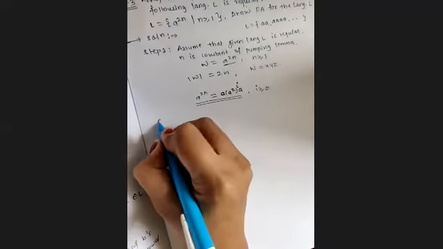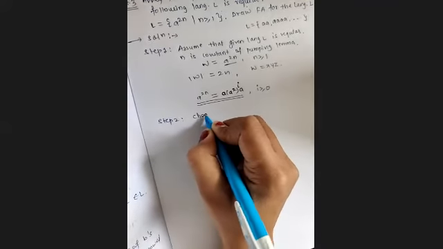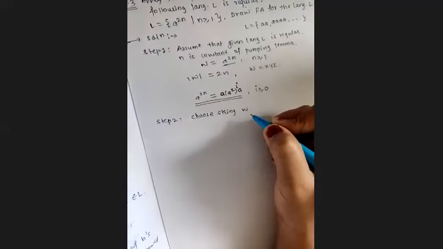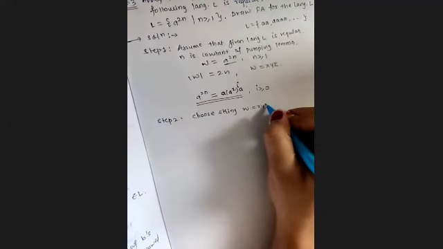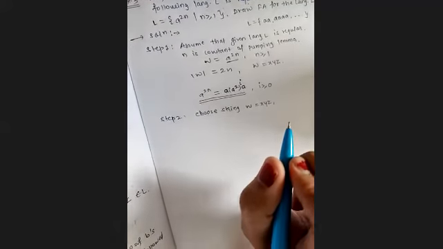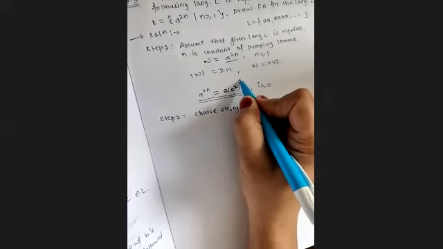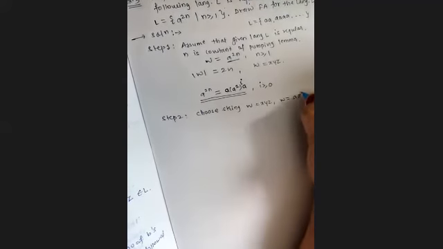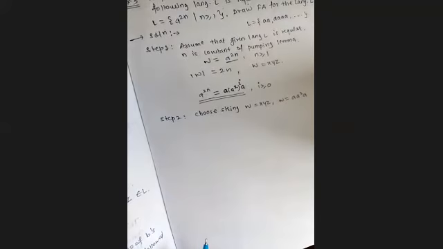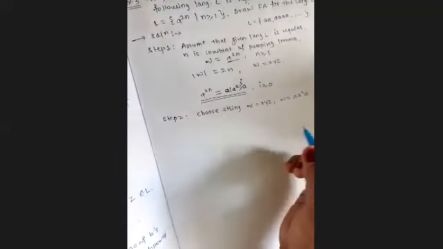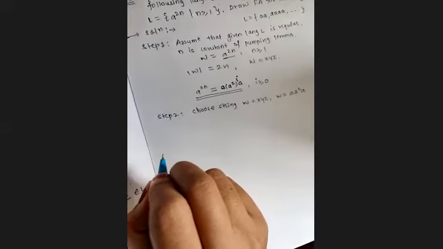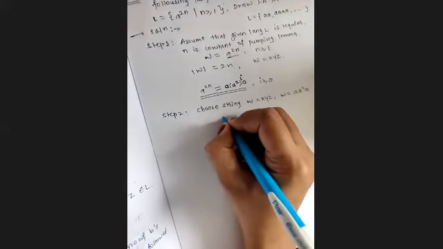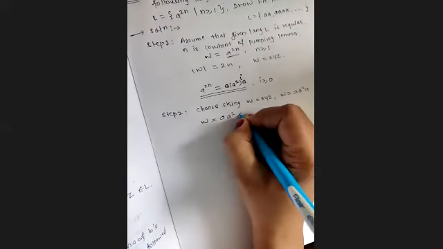Now, step number 2. Choose a sufficiently long string, W is equal to XYZ, such that it will satisfy the condition. So for a sufficiently long string, we will consider the value of I as, suppose, 1. So we will consider a string as A to the power 2 and A. So here, what we are going to consider is splitting. W is equal to A to the power 2 and A.